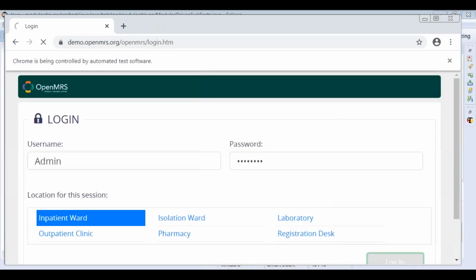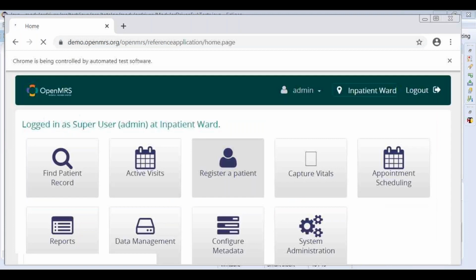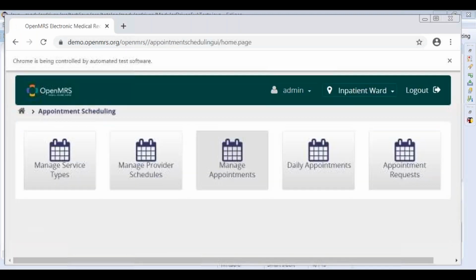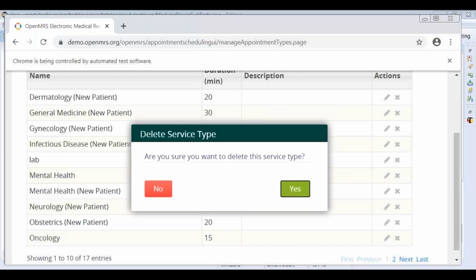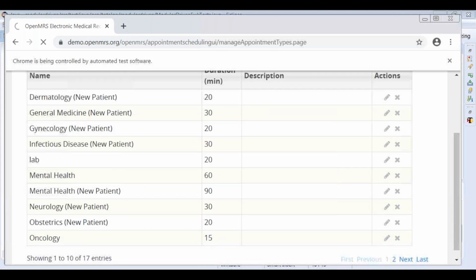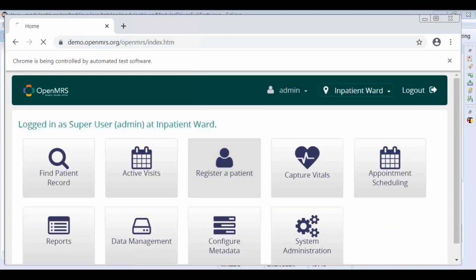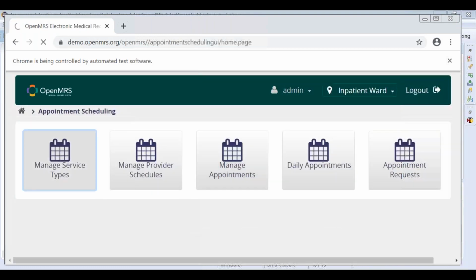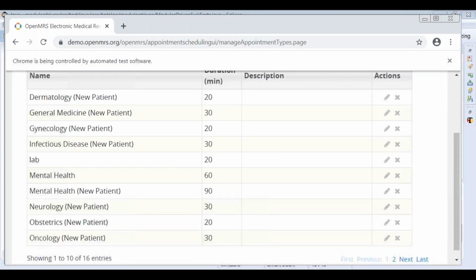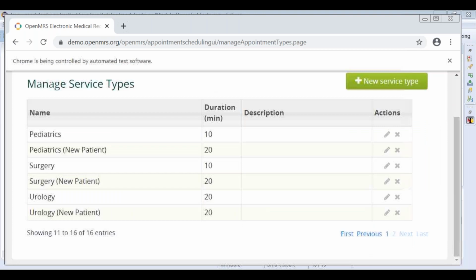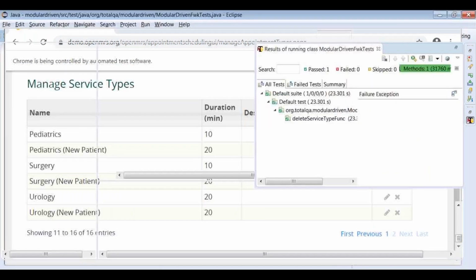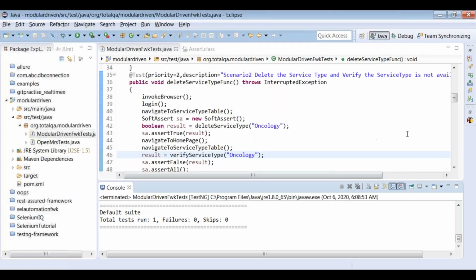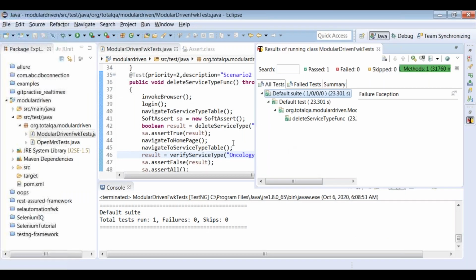Then it's entering the password, clicked on inpatient ward, appointment scheduling, manage service types, and deleting the oncology. Yes, successfully deleted. This delay is there. It is going to the home page. Yes, a delay of 2 seconds is required. Then again, it's navigating to this table and validating whether oncology is available. Is oncology available? No. The test case passed successfully. So this scenario also is working as expected.